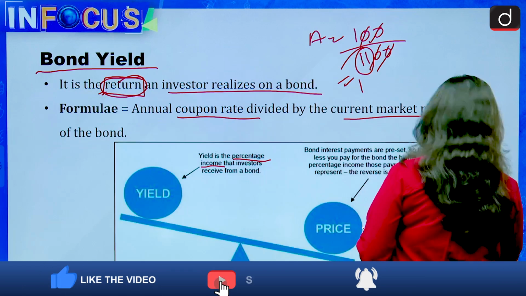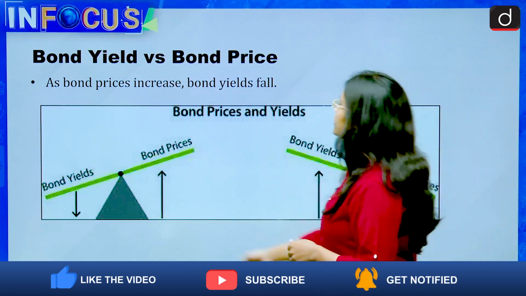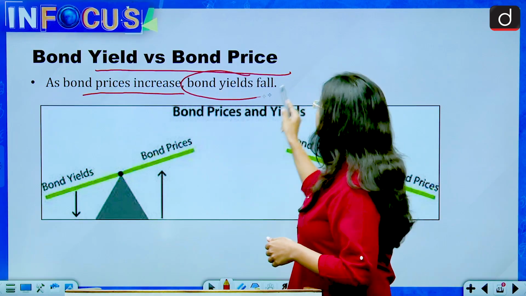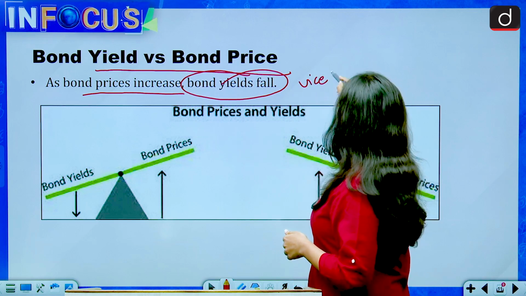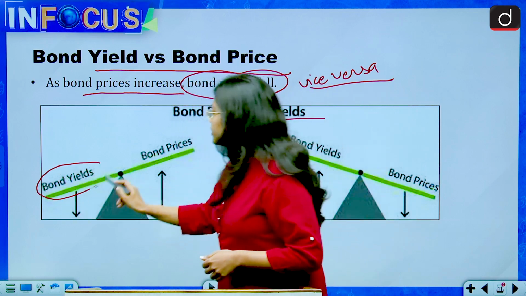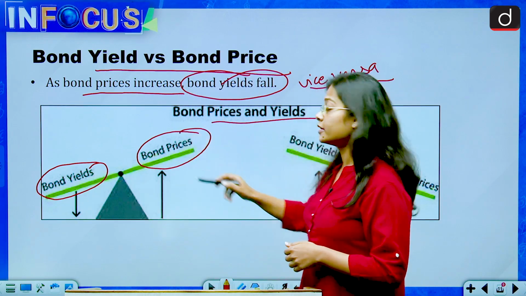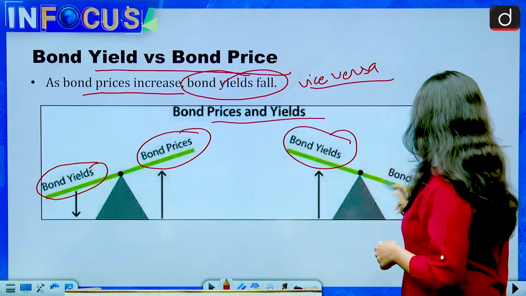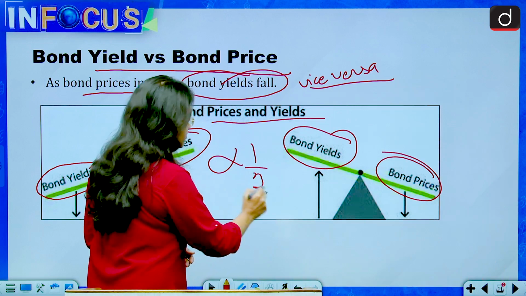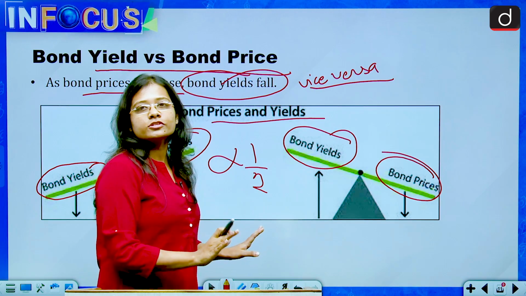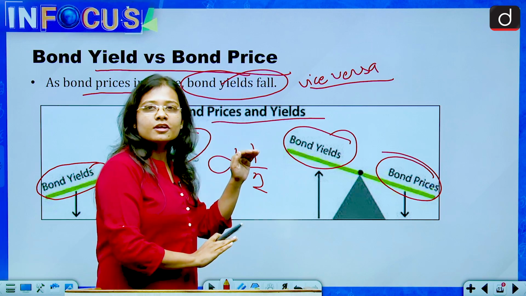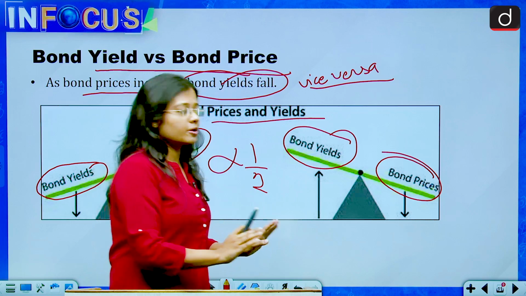So let's see, bond yield versus bond price. As bond price increases, bond yield falls, and vice versa. If the bond yield is low, the bond prices are high, and if the bond yields are high, the bond prices are low. It is always inversely proportional. You just have to remember that if the price is high, yield is low; if yield is high, the prices are low. This is what you need to remember from exam perspective.